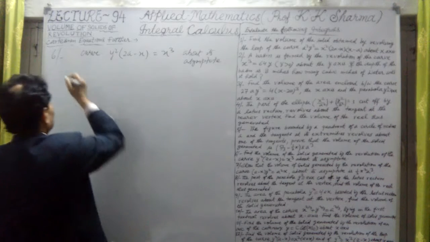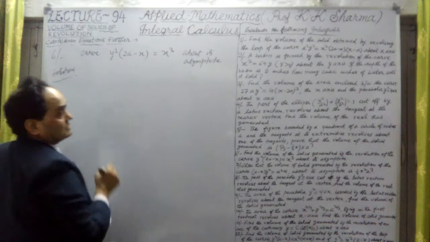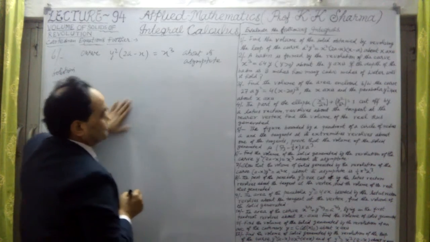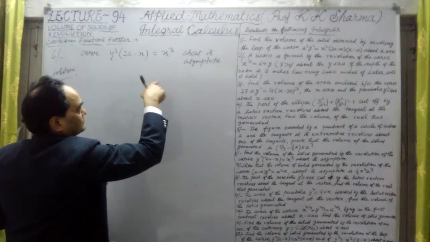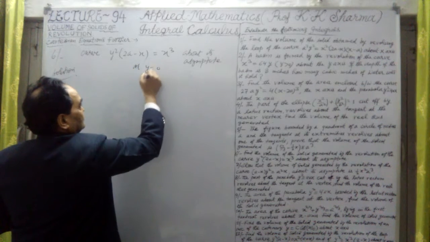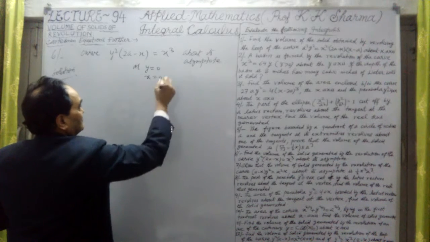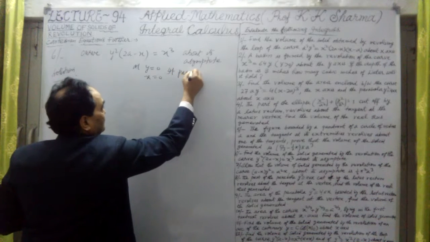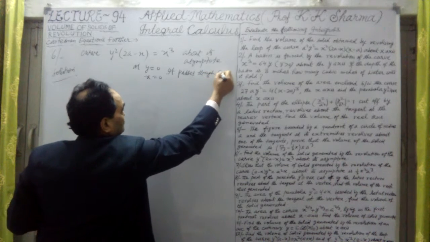Now here, solution. The curve is given y square into 2a minus x equal to x cube. Now if I put y equal to 0, then x is 0. The curve is undoubtedly passing through the origin. So at y equal to 0, x is 0. The curve is passing through the origin, 0, 0. This is given to us.